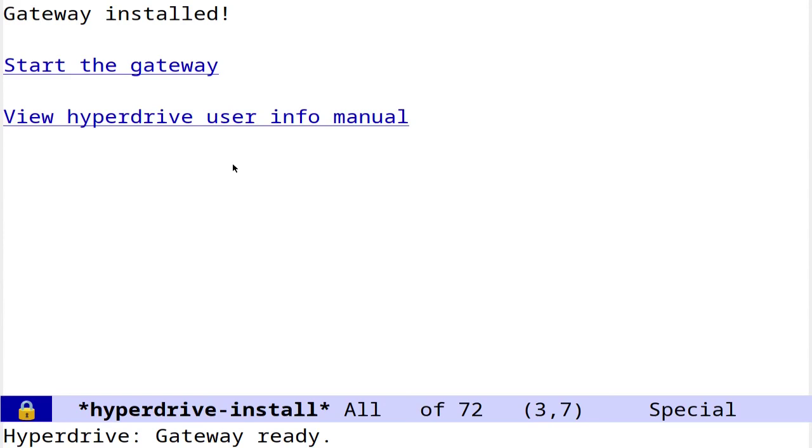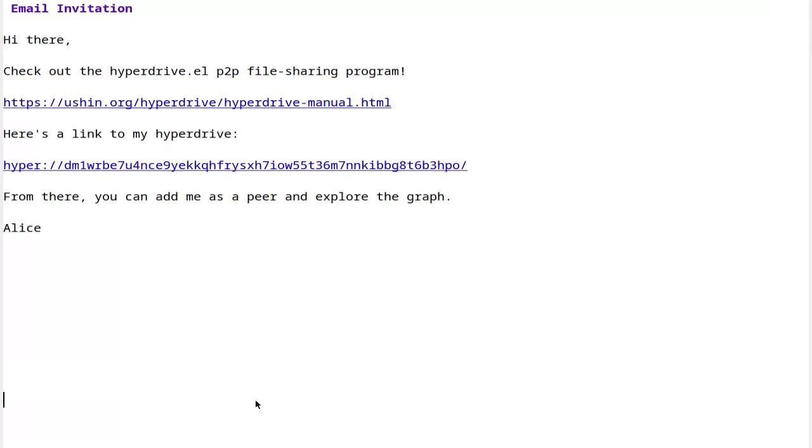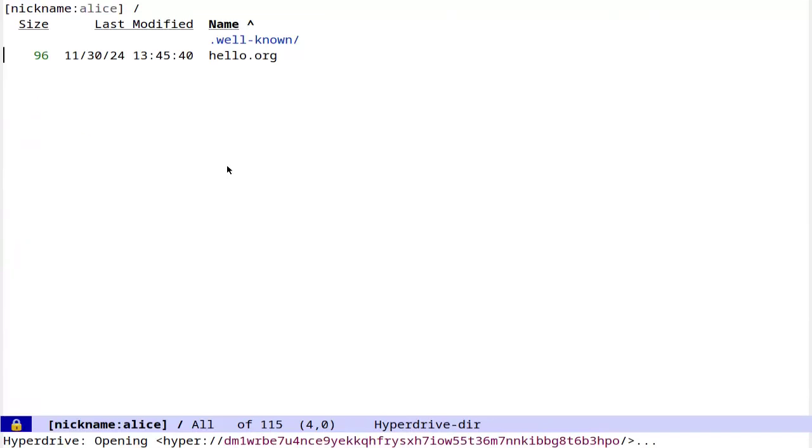The info manual comes with hyperdrive.el and is available offline. Now that everything's installed and the gateway is running, we're back at Alice's email. Let's click on the link to her hyperdrive. Here's Alice's hyperdrive. Let's open her hello.org file.